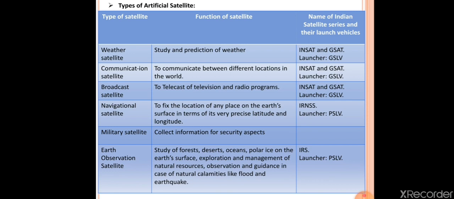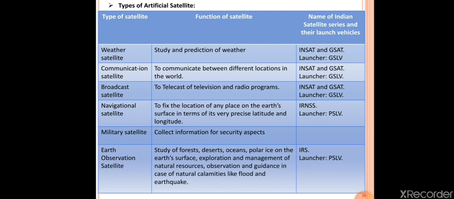The second type of satellite is communication satellite. The function of communication satellite is to communicate between the different locations in the world. So the main function of communication satellite is to communicate between different locations in the world. The artificial satellites used for the communication satellite are INSAT and GSAT, and the launcher used is GSLV.